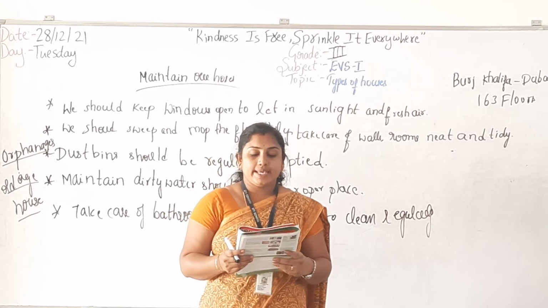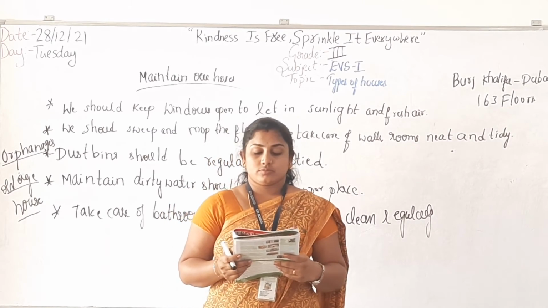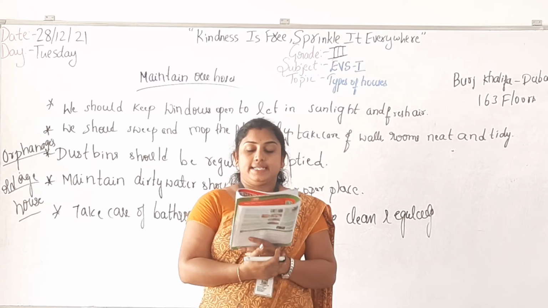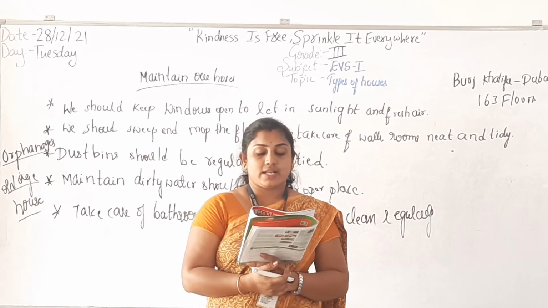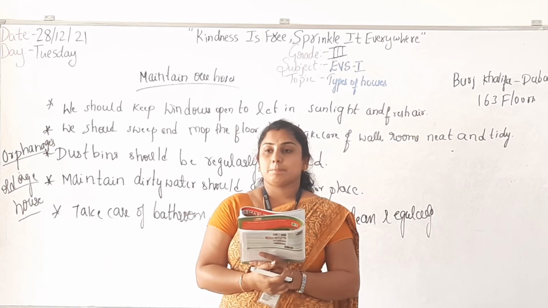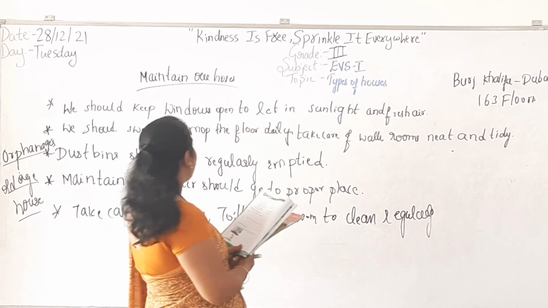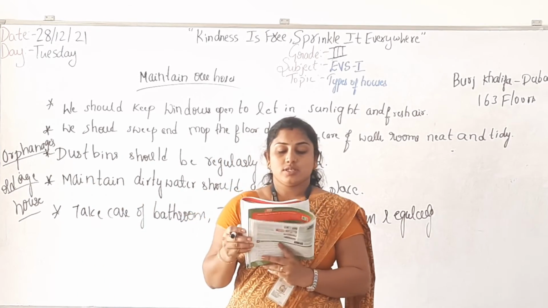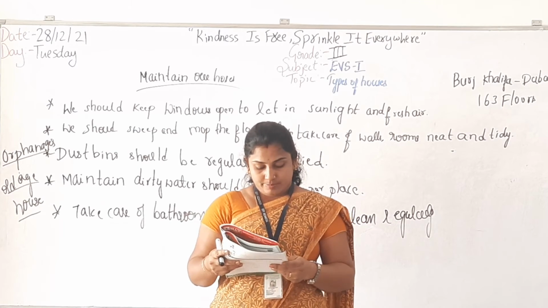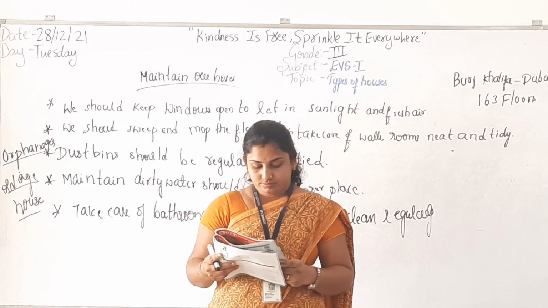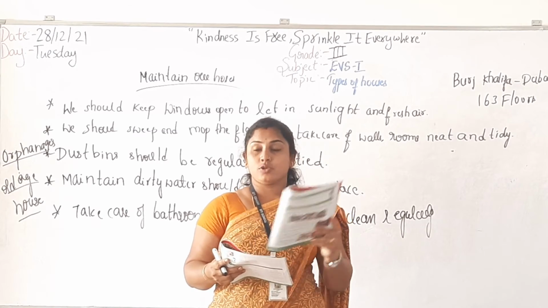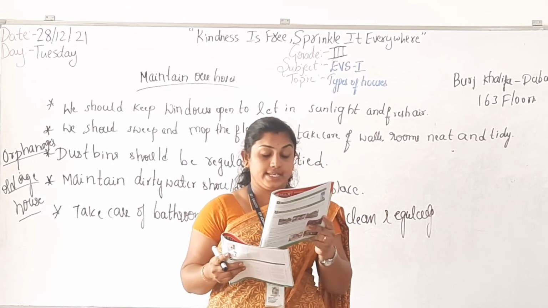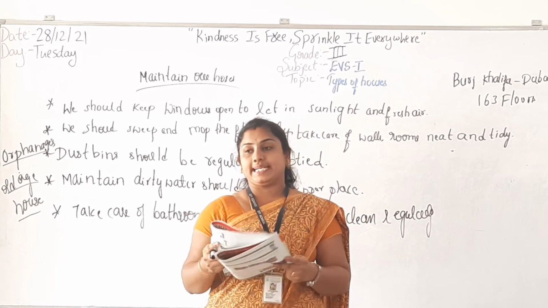Question number 15. To be healthy, what should our houses have? Option C. Mosquitoes lay eggs in dirty and stagnant water. Option B. Why should our houses be clean? Or write down any one of the points. In this, the second option is there, no? Our houses should be free from dirt and dust. We should sweep and mop the floor daily. Walls should be kept clean. All the rooms should be kept neat and tidy. You have to write that down.